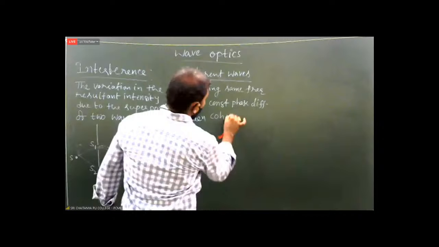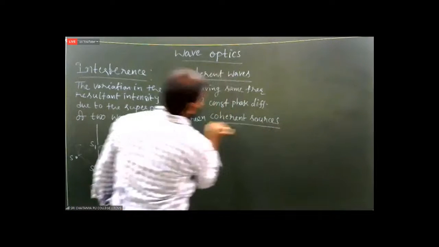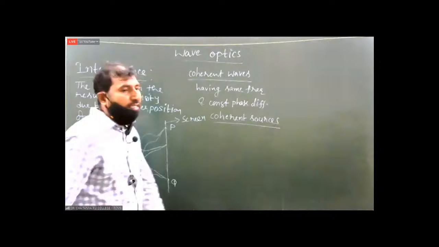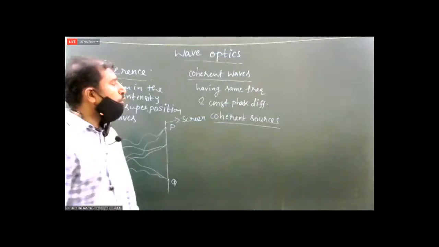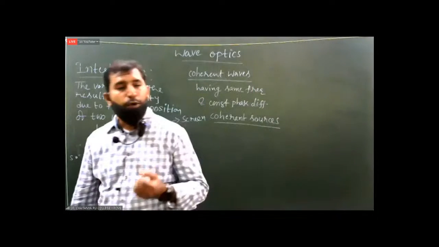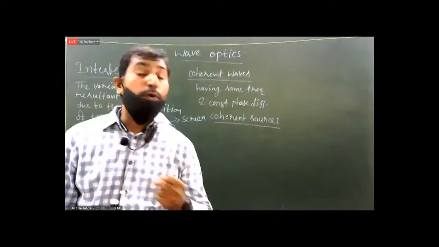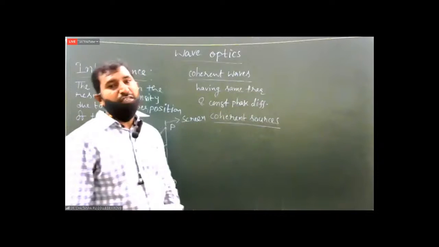From coherent sources. Coherent sources of light. What are the coherent sources of light? The sources of light which can produce light waves with the same frequency and a constant phase difference.